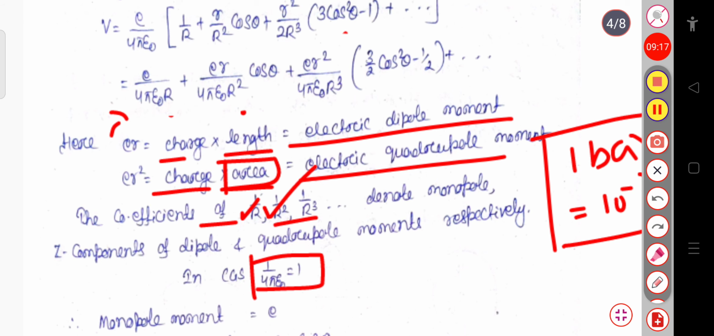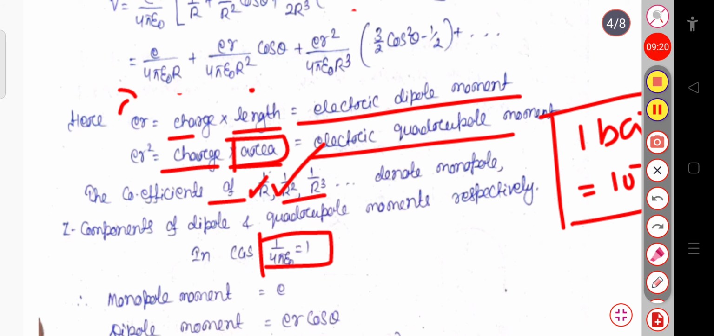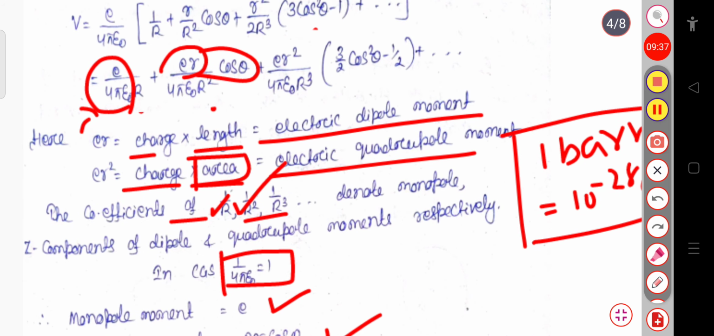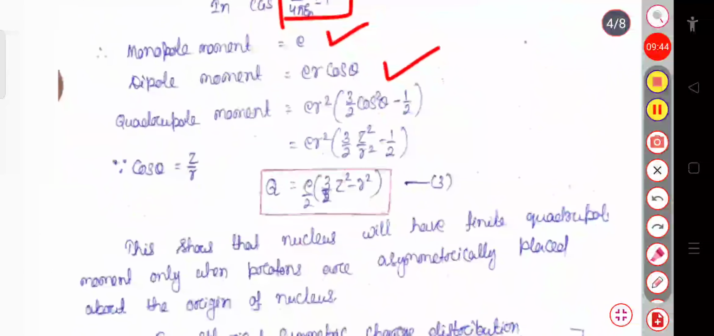So for the monopole moment, the coefficient of this 1 by r equals e, because 1 by 4 pi epsilon naught equals 1. So this monopole moment is your e. And similarly for the dipole moment, this will be e r cos theta. Now for the quadrupole moment, you can see this will be e r square into 3 by 2 cos square theta minus 1. This is the quadrupole moment.